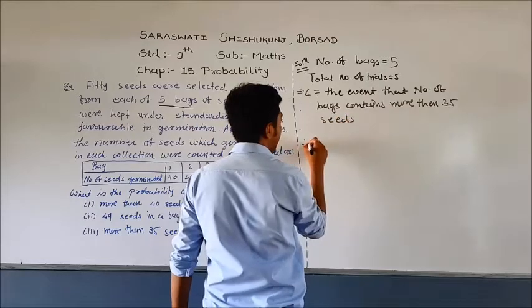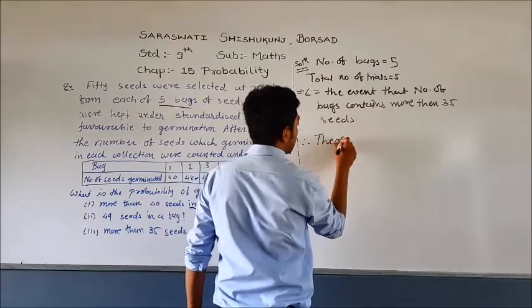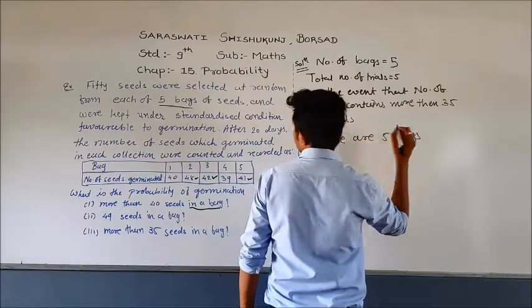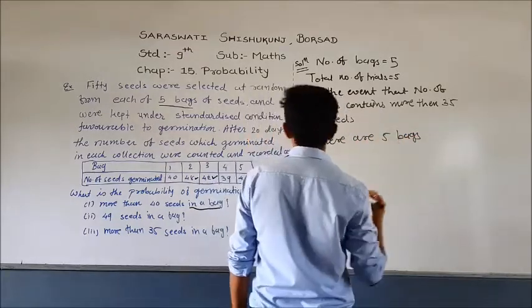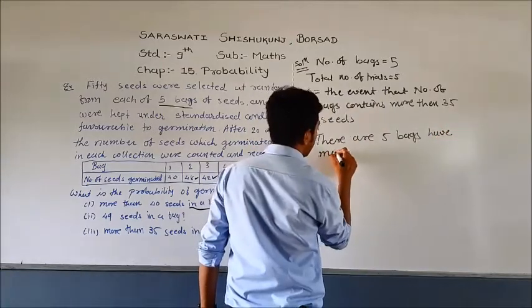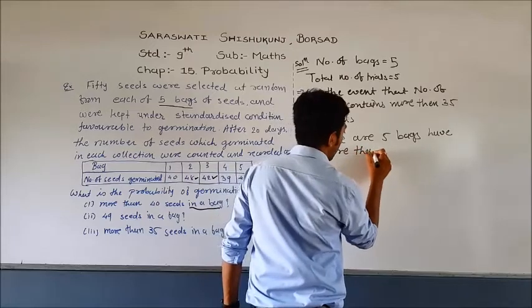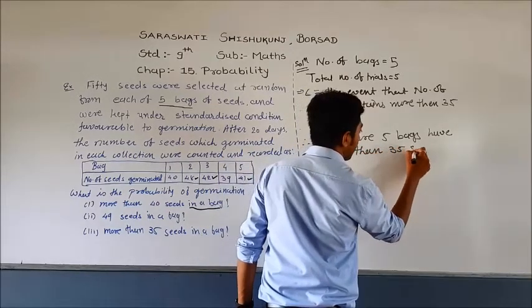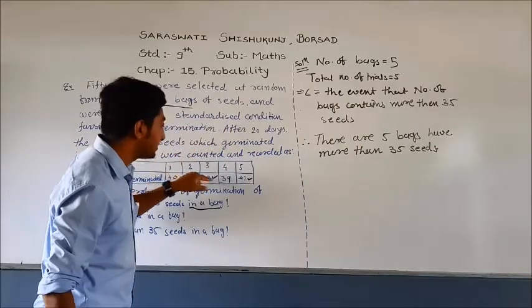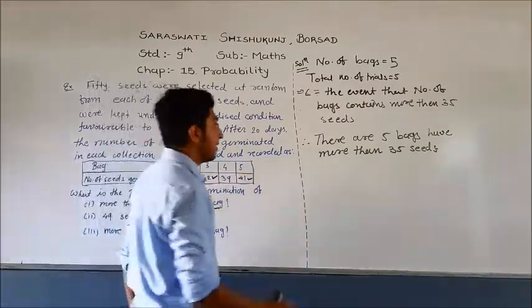So we can say that there are 5 bags that have more than 35 seeds, because all the given values are greater than 35.